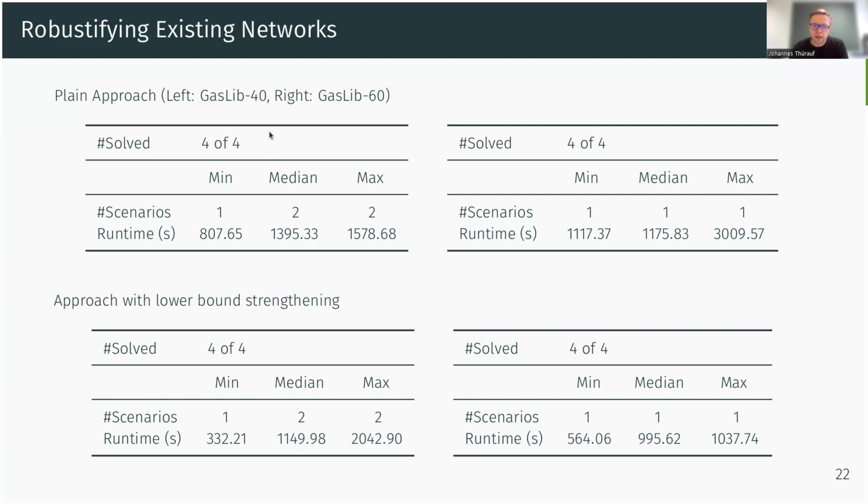And we see that for the GasLib 40 and GasLib 60, with both approaches, we can solve all different instances. But I would say the most interesting part is that we need only a very small number of worst case scenarios. So in addition to the single start scenario, this is not counted here in the tables, we only add up to 2 worst case scenarios, and still we can provably guarantee that the outcome of our algorithm is a robust optimal solution, guaranteeing that all possibly infinitely many other scenarios of our uncertainty set can be transported through the network.